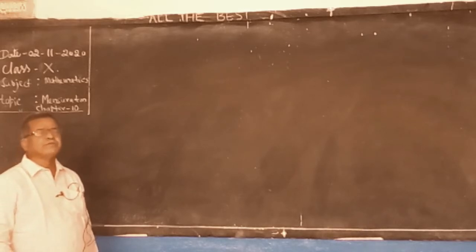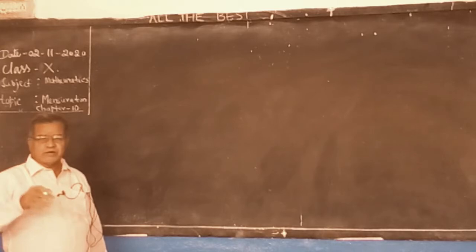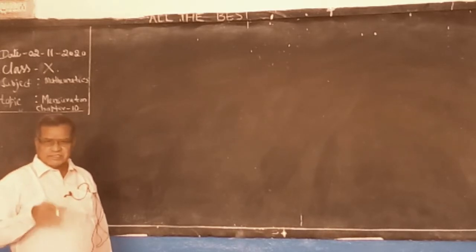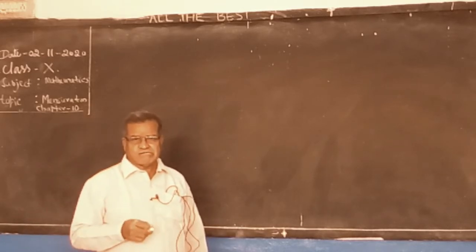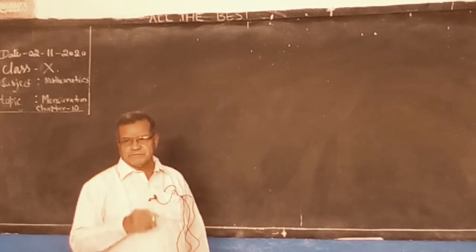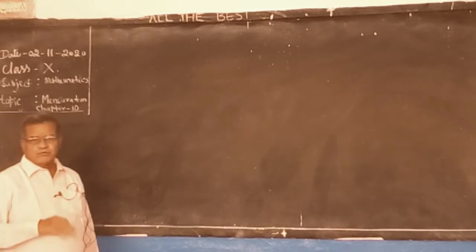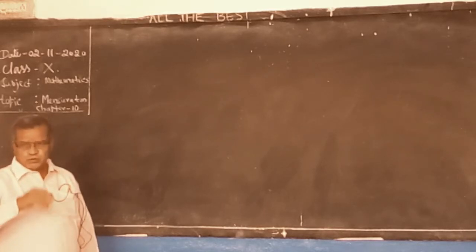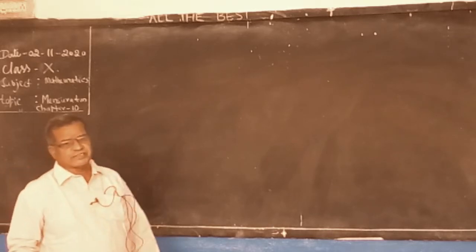If it is a cuboid shape tank, length into breadth into height. If it has some circular shape, it is a cylinder. Multiply three, you will get volume. How much water? Quantity.